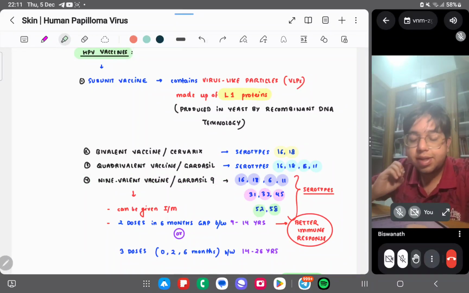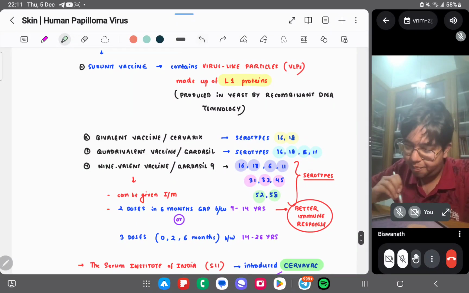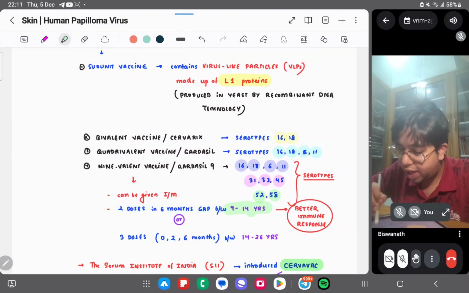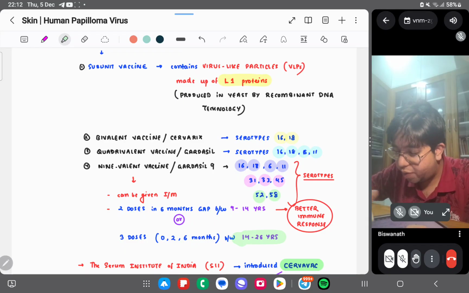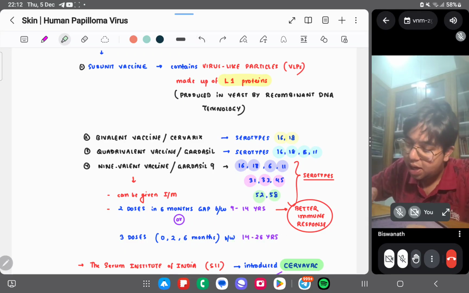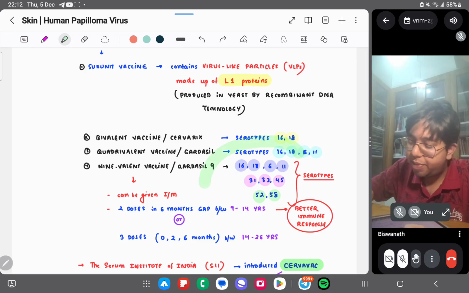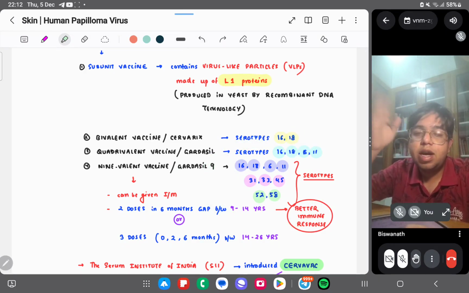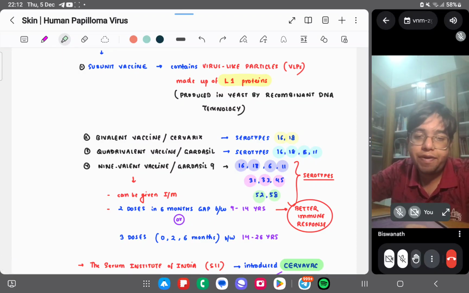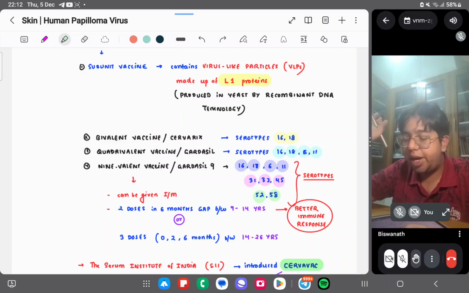Gardasil 9 is a recent one, which is given IM. 2 doses with a 6-month gap between 9 to 14 years. Then 3 doses at 0, 2 and 6 months between 14 to 26 years. So you have 16, 18, 6, 11, 31, 33, 45, and 50 to 58. Just remember it in this sequence: 16, 18, 6, 11, 31, 33, 45. 35 is excluded. Then 50 to 58.